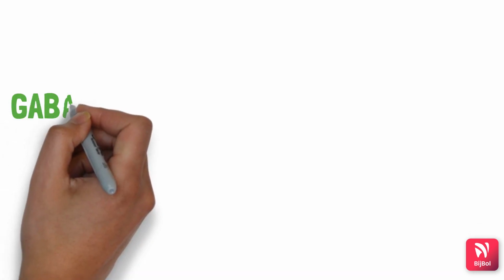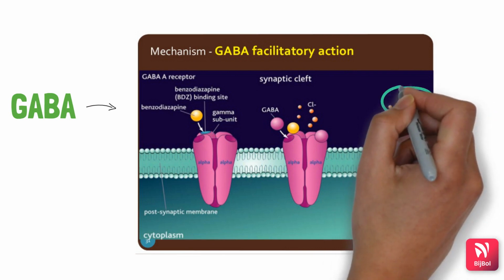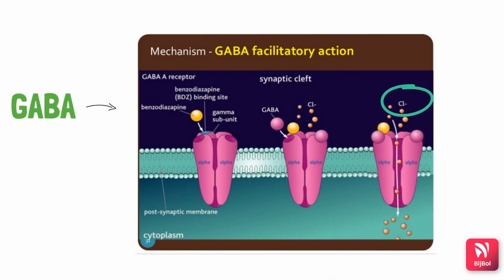On the flip side, the main inhibitory neurotransmitter in the brain is GABA, which binds to the GABA receptors that tell the cell to inhibit the signal by opening the channels that let in chloride ions. Chloride ions are negatively charged, and they tell the cell to inhibit the signals.